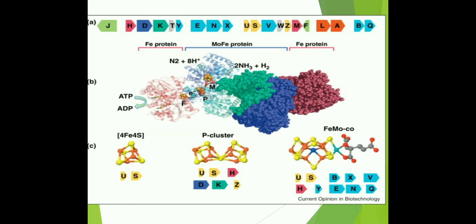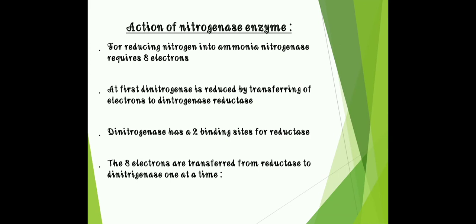Then about half of the iron and sulfur is present as 2 bridged pairs of 4Fe-4S centers called the P cluster. Here you can see the P cluster in the center. The P cluster consists of two clusters linked through an additional sulfide ion. So it is very clear here, you can easily find out these things.